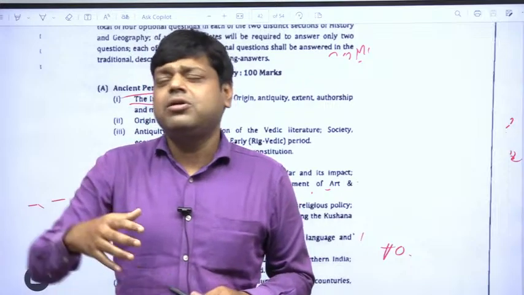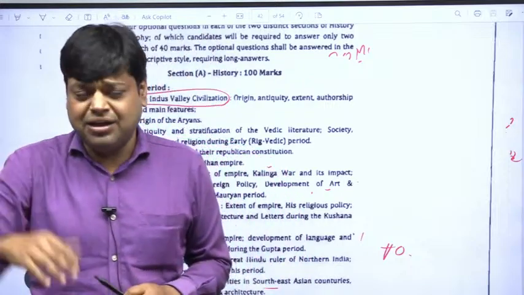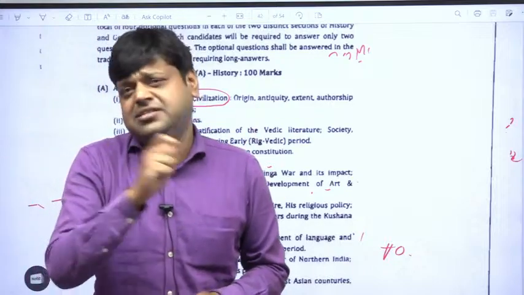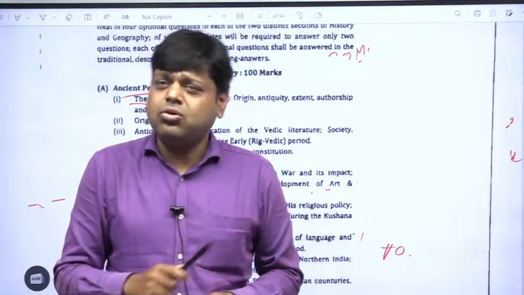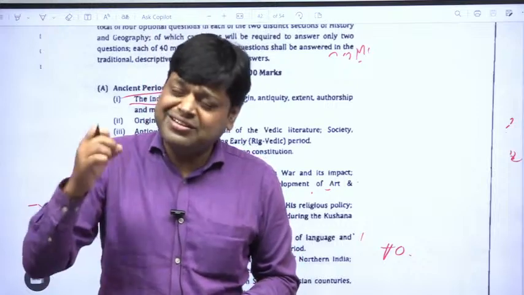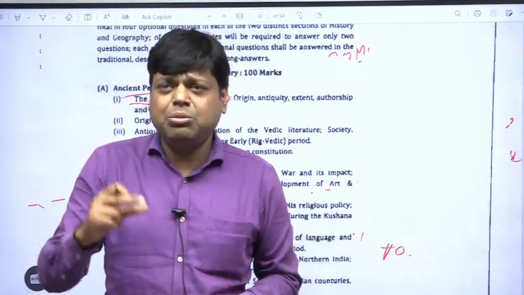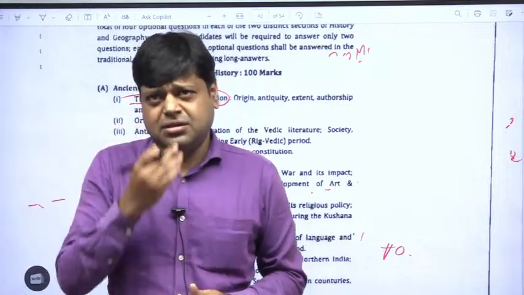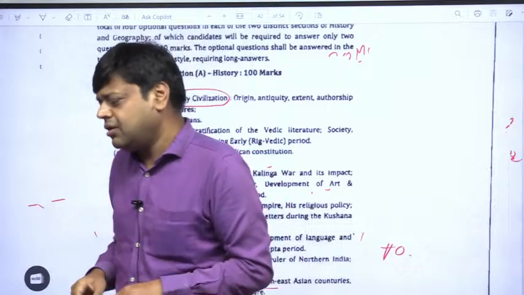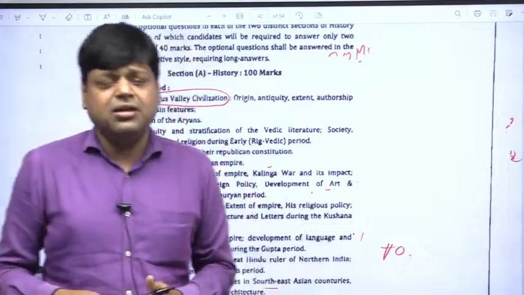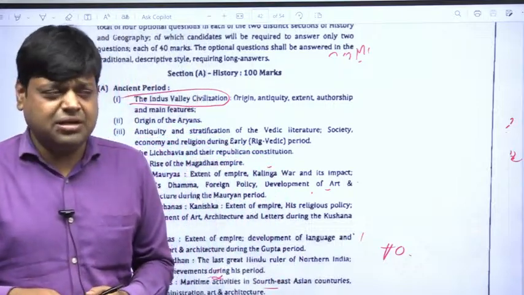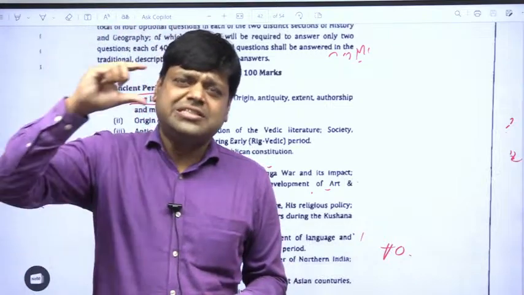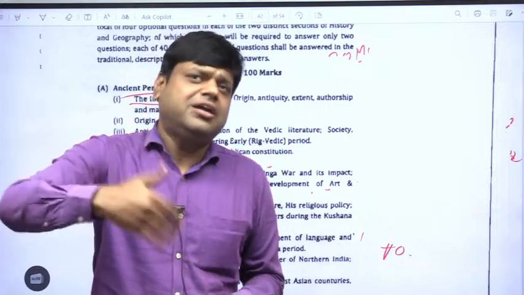Introduction tells how you are writing and how you know about that topic. It is very, very essential, so you should always write an introduction. You will have to dedicate 40-50 words for the introduction. Sometimes a person can get selected without writing an introduction, but that is some different matter. What I am discussing with you is the standard pattern.